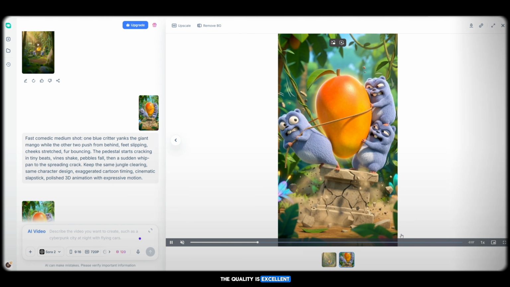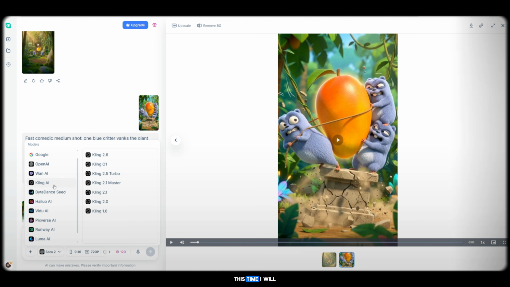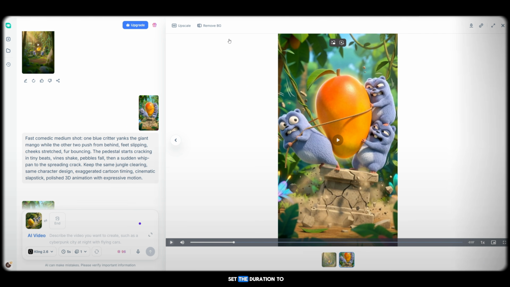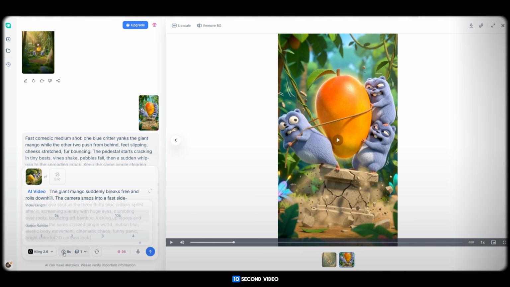The quality is excellent. Now, for the third video, we follow the same process again. This time, I will use Kling AI 2.6. I select the ratio, set the duration to 10 seconds, and note that it uses around 92 credits for a 10-second video. Then I upload the image, paste the video prompt, and click Generate.